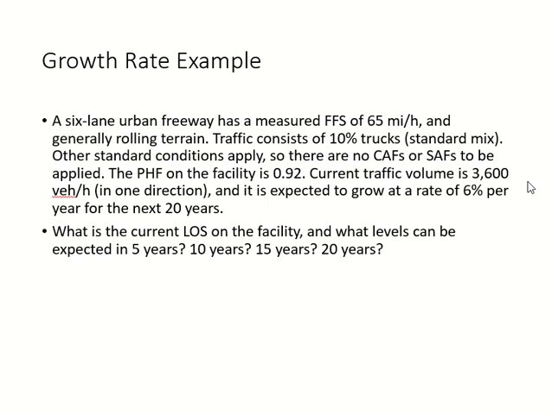So we have a 6-lane urban freeway. Free flow speed is given; it is measured. We have rolling terrain, 10% trucks, standard mix, meaning more single unit trucks, less trailer trucks. And there are other standard conditions, so we don't need any CF and SAF. What is CF and SAF? So no adjustment factor is required.